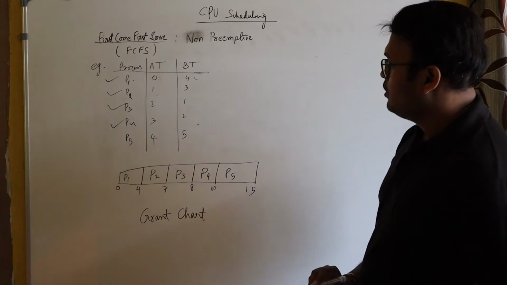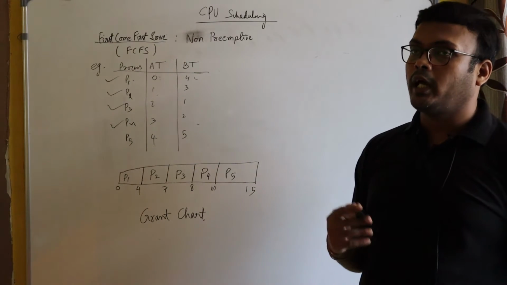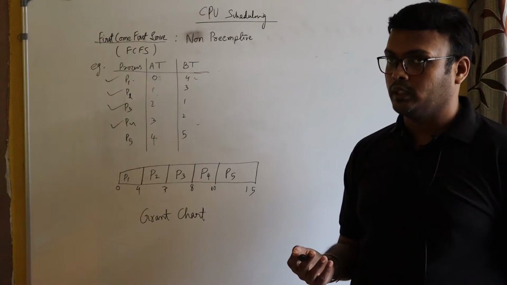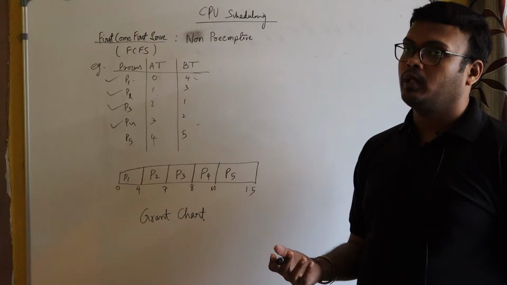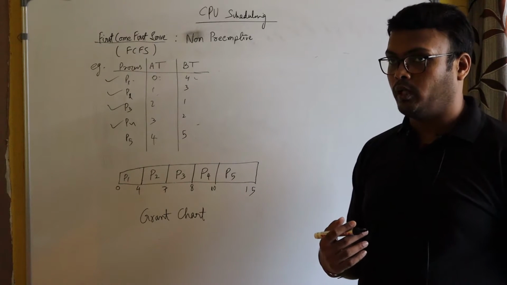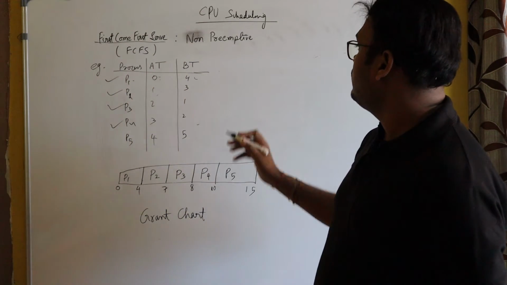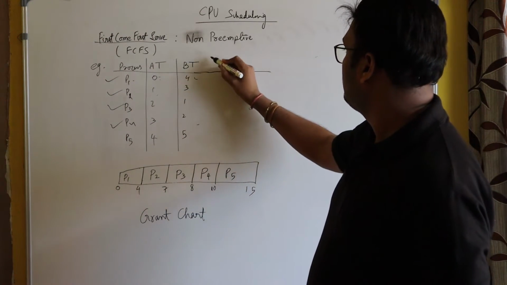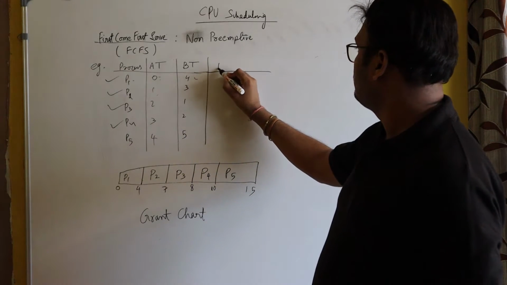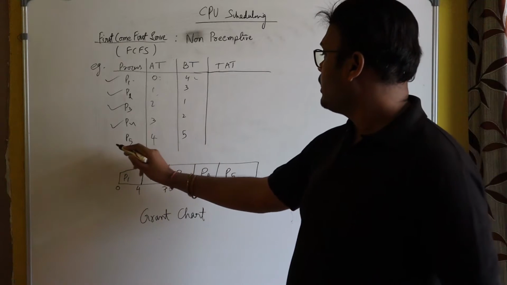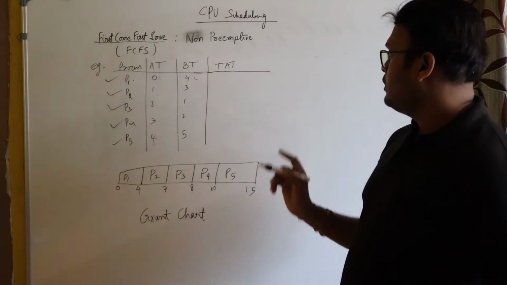Okay. So with the help of this representation, we can find out the actual waiting time of each process, as well as turnaround time, as well as average waiting time, as well as average turnaround time. So let's calculate the turnaround time first. Here P5 has also completed its task. So just see here.